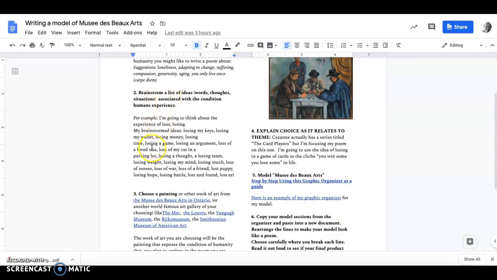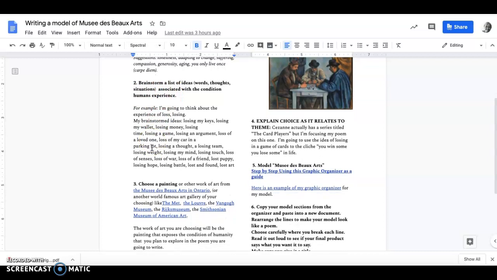The second step is you're going to brainstorm a list of ideas and words, thoughts, situations, whatever pops into your mind that you associate with the condition of human beings experiencing in your view. So for example, I'm going to think about the experience of loss, L-O-S-S, loss. And what are related ideas to the idea of human loss?